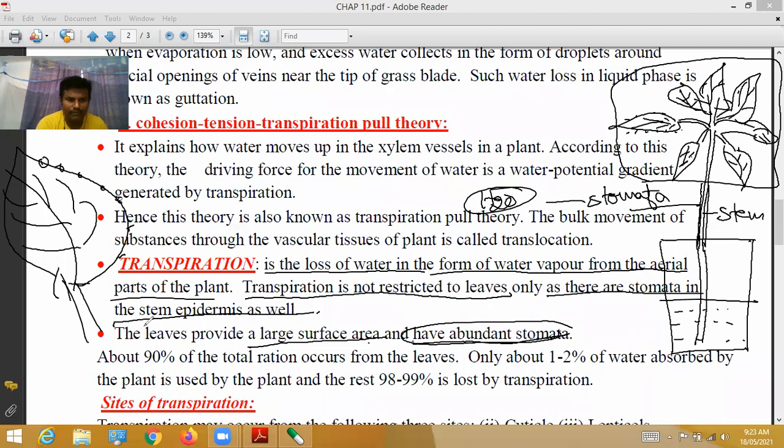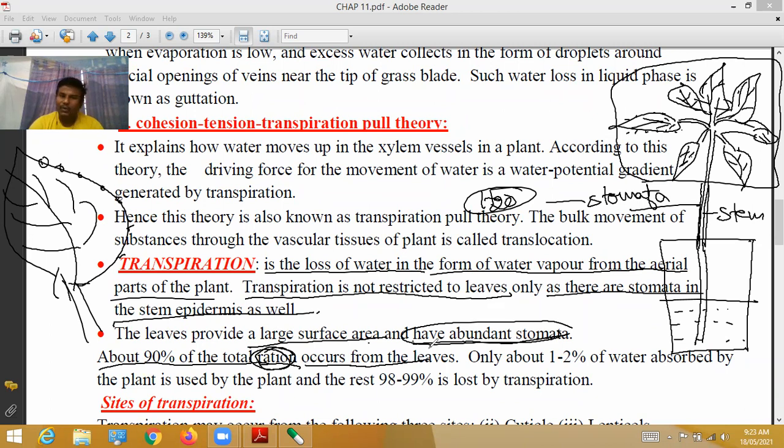Upper surface, lower surface: comparatively, the lower surface has more stomata than the upper surface. About 90% of the total transpiration occurs from leaves.